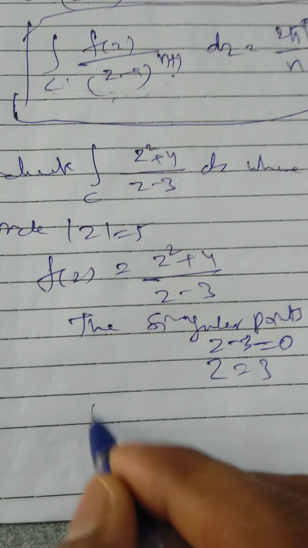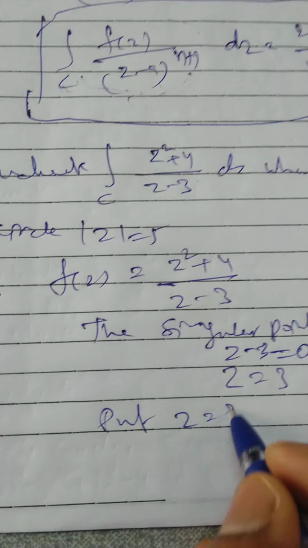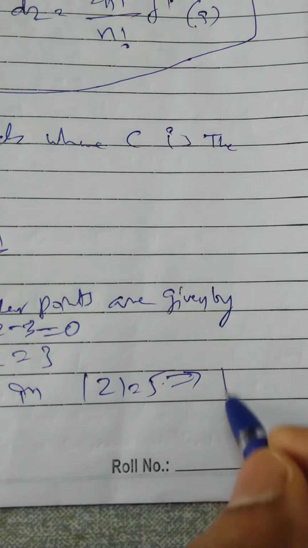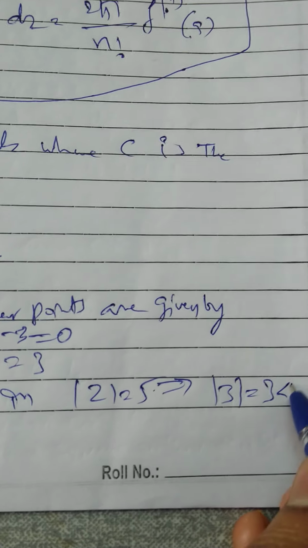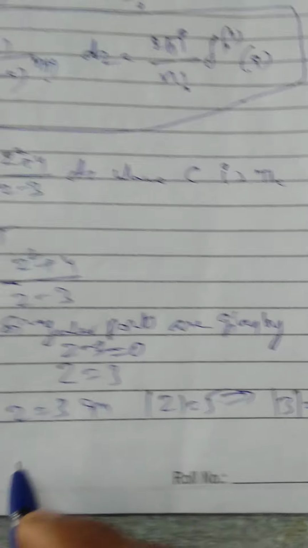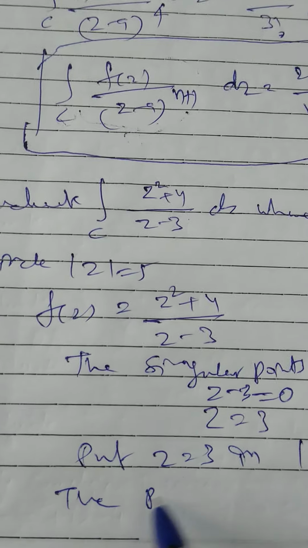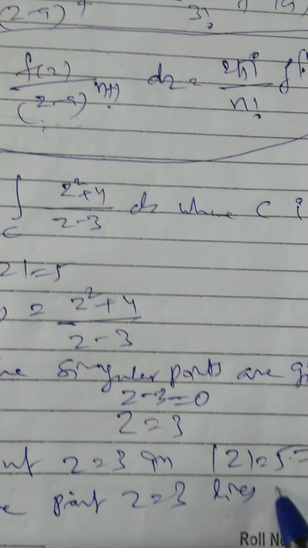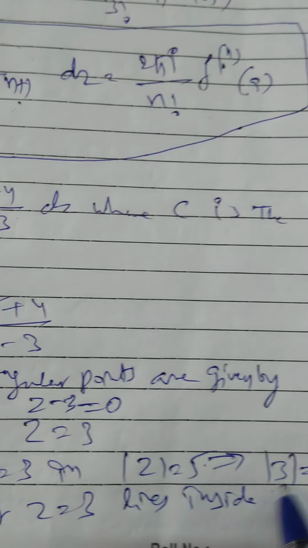So now we substitute z equal to 3 in mod z equal to 5. So that gives you mod of 3, which is 3, less than 5. This is the radius of the circle. So the point z equal to 3 lies inside C. So one cannot apply Cauchy's theorem